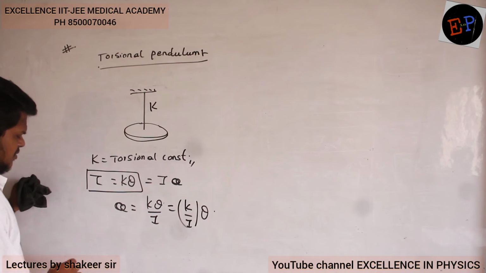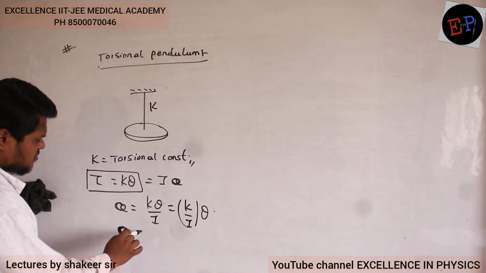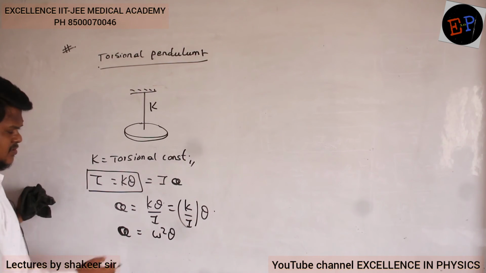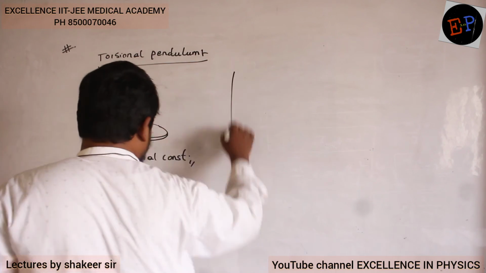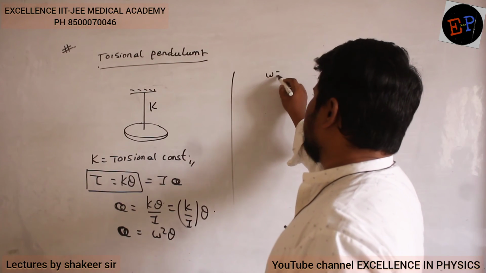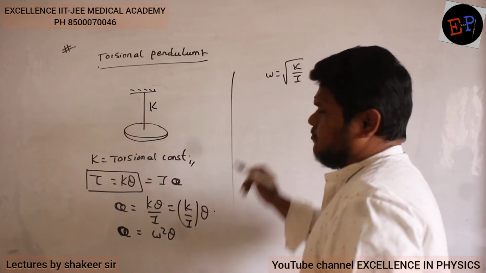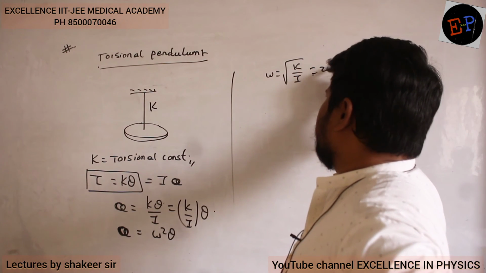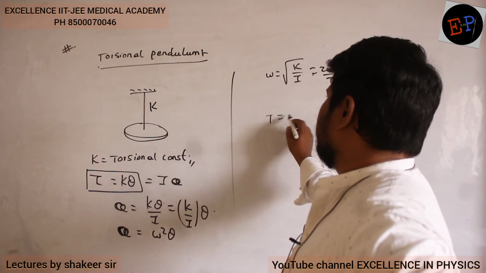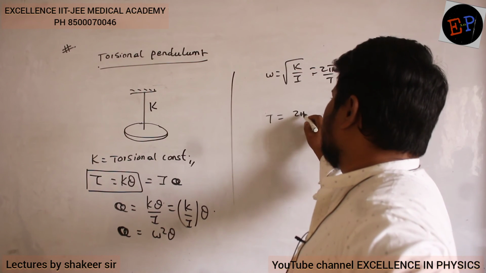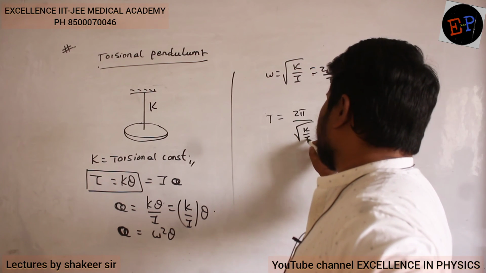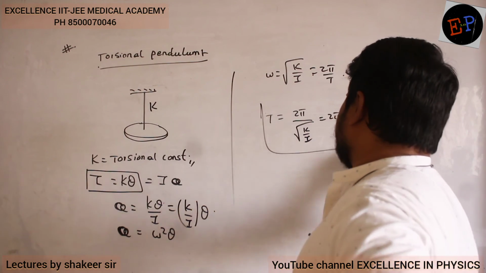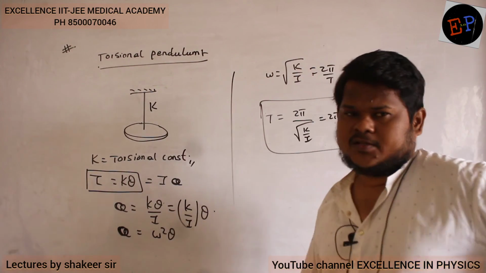Now compare this with angular SHM. What is angular SHM? Alpha is equal to omega square into theta. If you compare both of them, what is omega here? Omega is root K by I. This is the omega value. Once you know the omega value, you can calculate the time period, 2 pi by omega. So capital T is 2 pi divided by root K by I. So it is 2 pi root I by K. This is the equation for the time period of this oscillation.